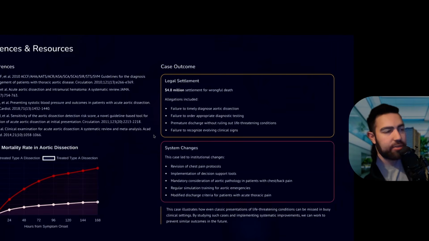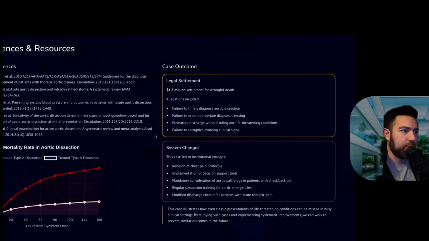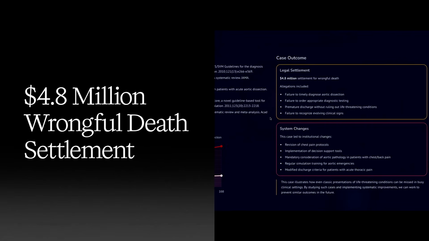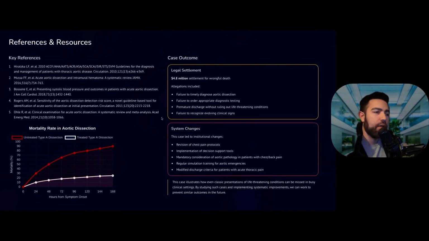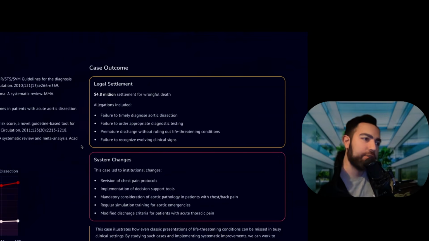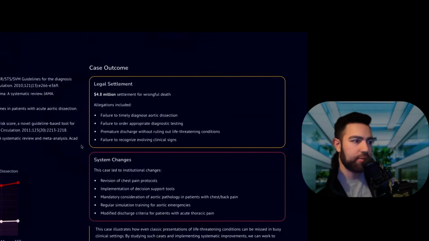And lastly, this case ended up in a very big legal settlement of $4.8 million. It was for wrongful death. The allegations were failure to timely diagnose aortic dissection, failure to order appropriate diagnostic testing, premature discharge without ruling out life-threatening conditions, failure to recognize the evolving clinical signs of bradycardia and shortness of breath.